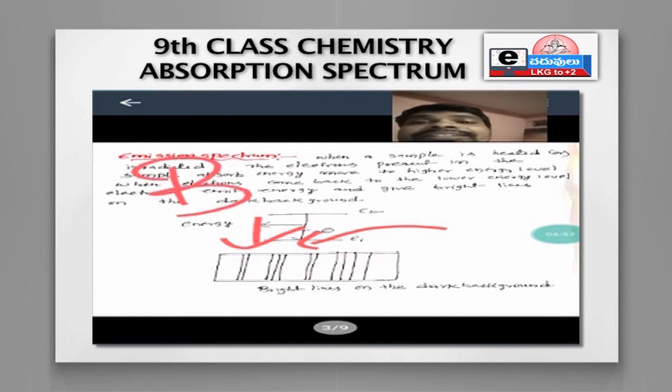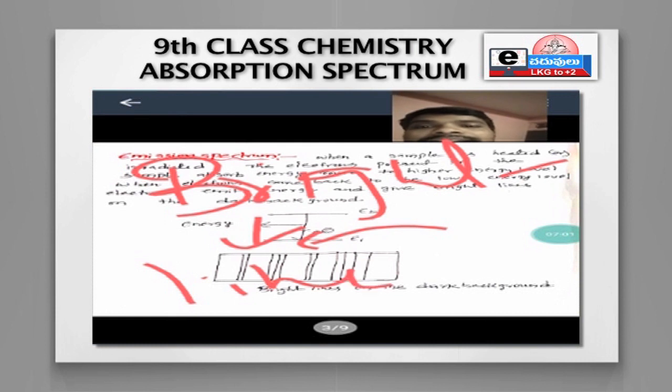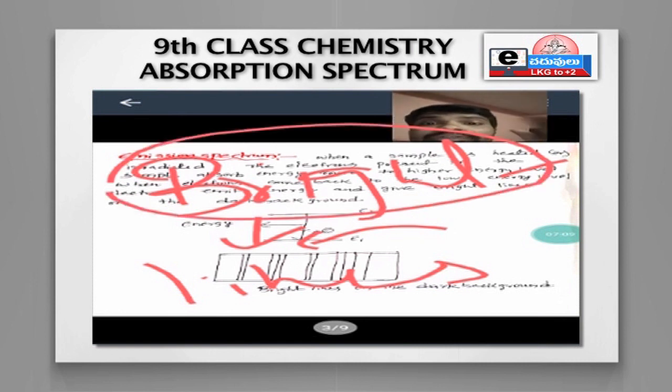Electrons give bright lines on the dark background. You can see bright lines on the dark background.